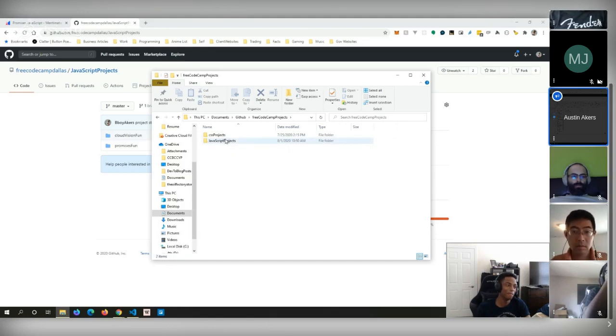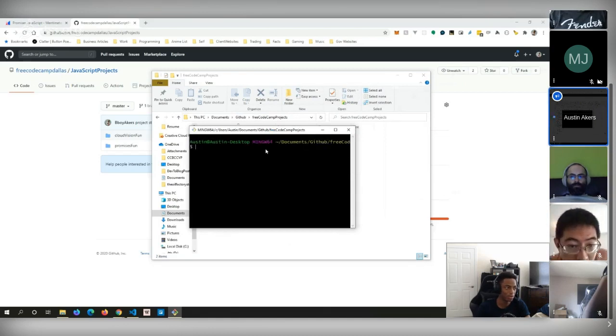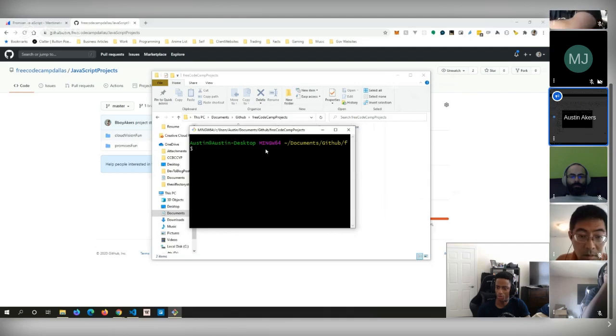Okay. So as I said, I've already done it, but I'll go ahead and just show you how it's done if you want to actually use the terminal to clone something. And hopefully you have git bash for Windows or the Linux shell. So I have git bash.